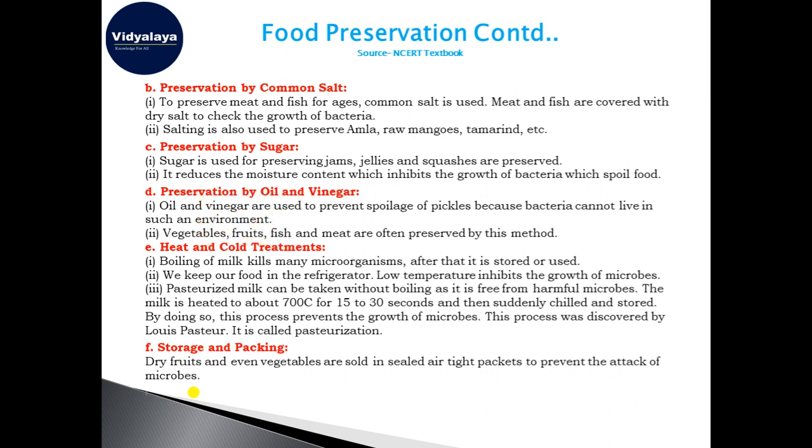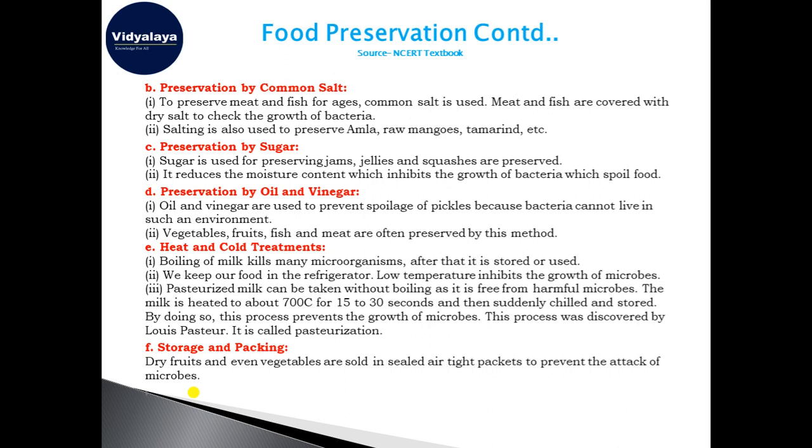Okay, so now comes the heat and cold treatment. Daily in your home, you must be seeing heat and cold treatment. In today's world, I don't think there is any house where this treatment does not take place.